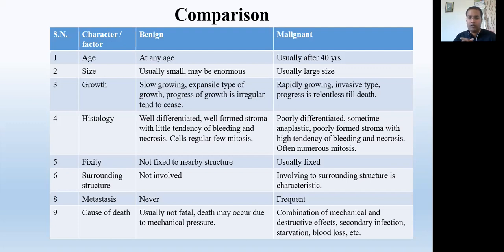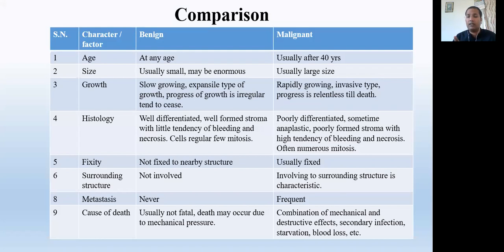Fixity means wherever the mass is there, the benign tumor is always mobile. Very rarely it is fixed to the nearby structure. It is loosely arranged with the nearby organs and not fixed to any organs, while the malignant tumor is always fixed.